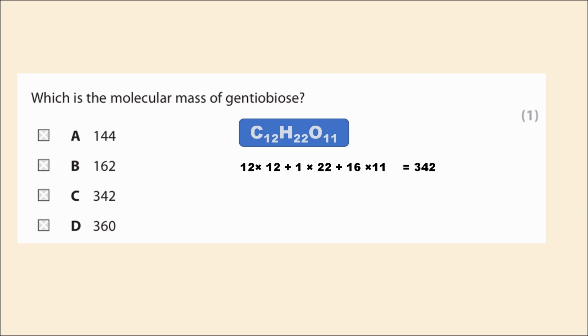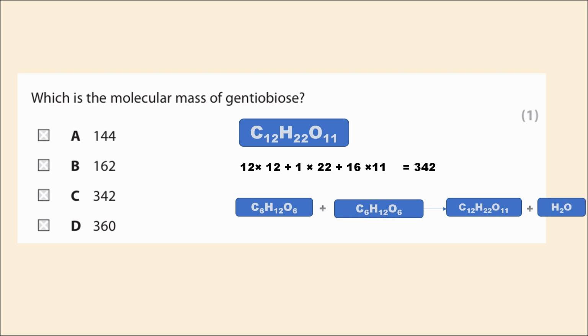And the second method, if you can remember this reaction, you can do this in another way. So, you know, if a disaccharide is being formed, two monosaccharides will be joined together by releasing one H2O molecule.